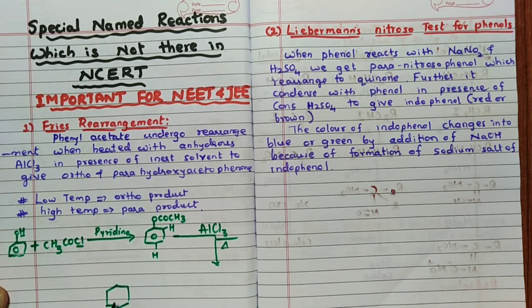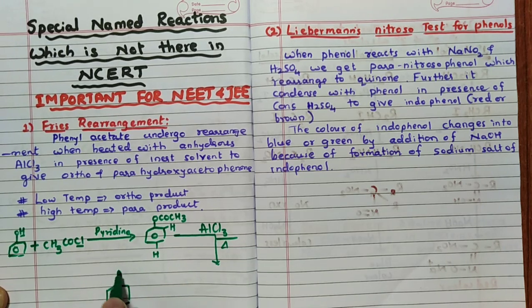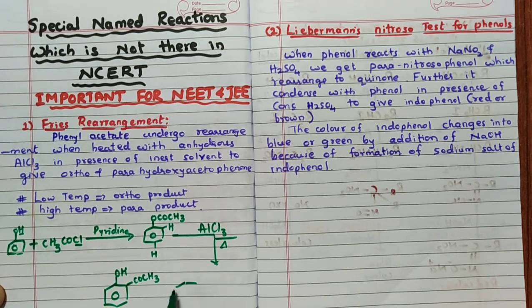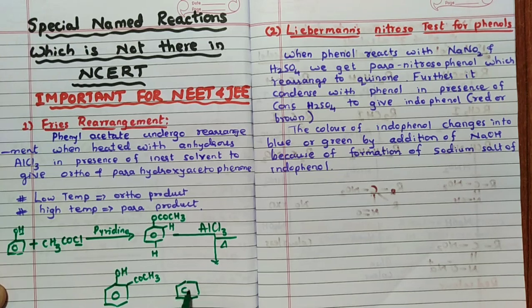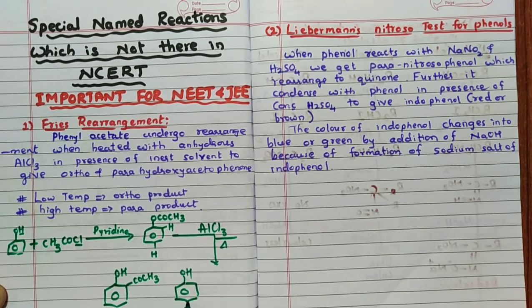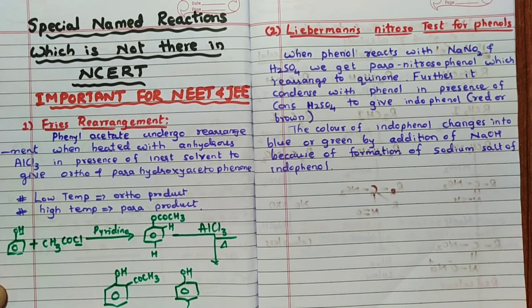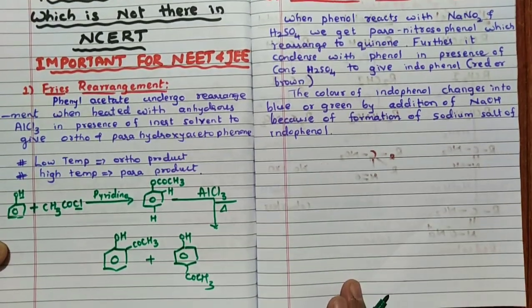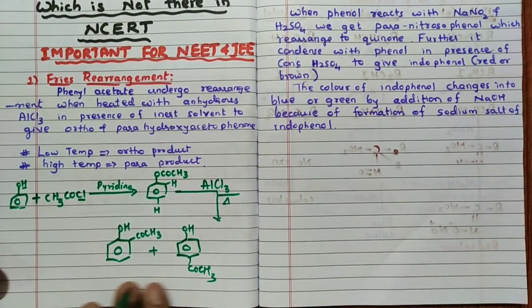You are going to get ortho hydroxyacetophenone, that is COCH3, right? And para hydroxyacetophenone, that is OH here and COCH3 here. Ortho hydroxyacetophenone and para hydroxyacetophenone are going to form.